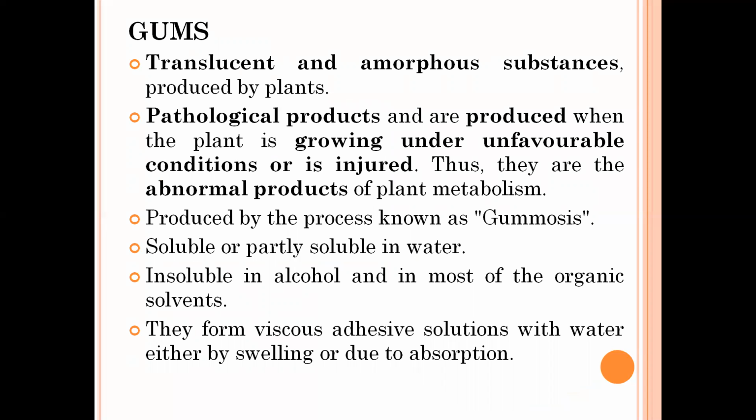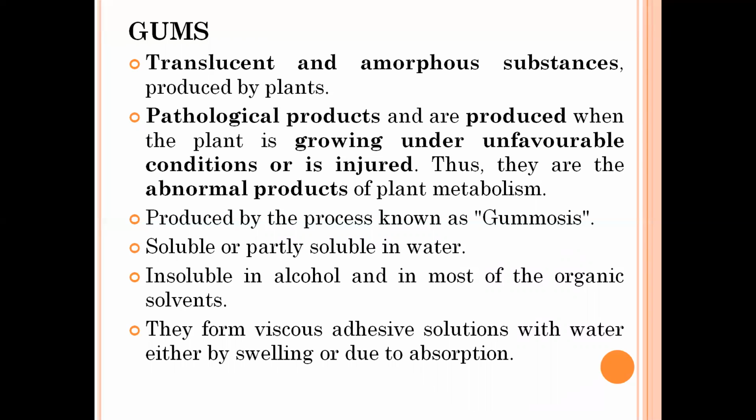Then comes the category of gums. Gums are translucent and amorphous substances which are produced by plants. The most important point to remember is that gums are pathological products, and they are produced when the plant is growing under unfavorable conditions or when the plant is injured. So you can say they are abnormal products of plant metabolism.